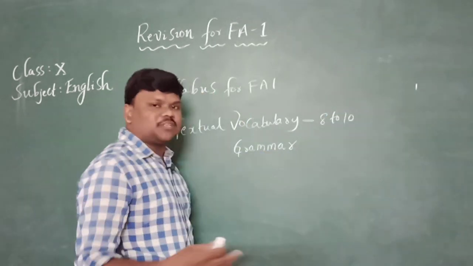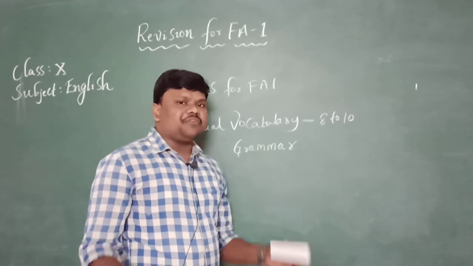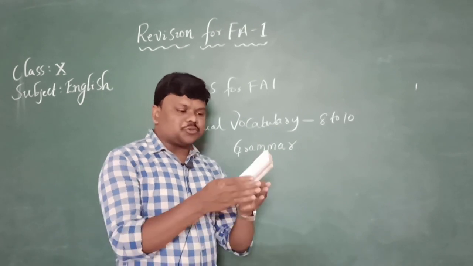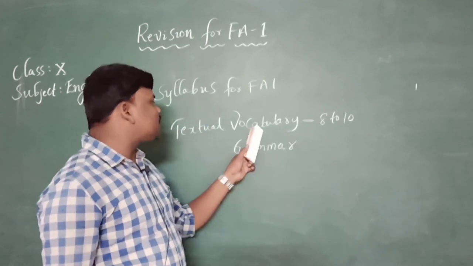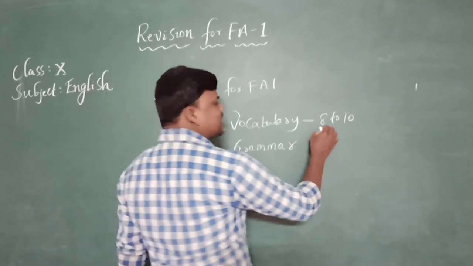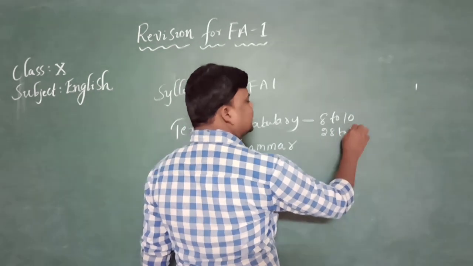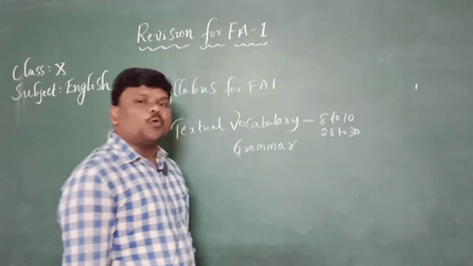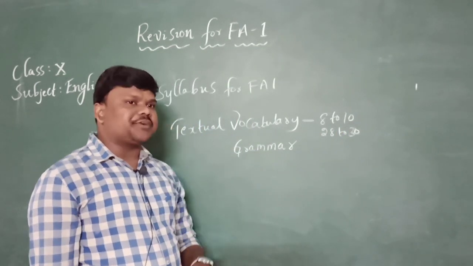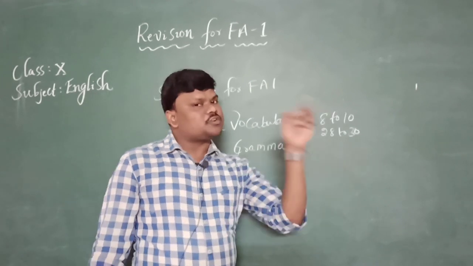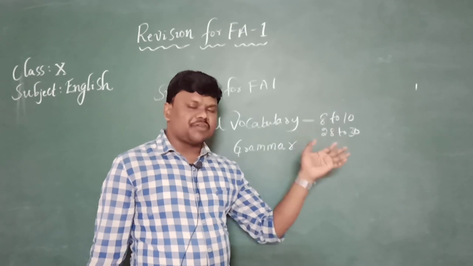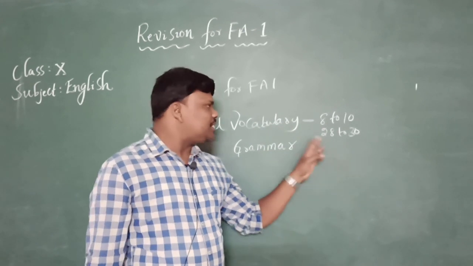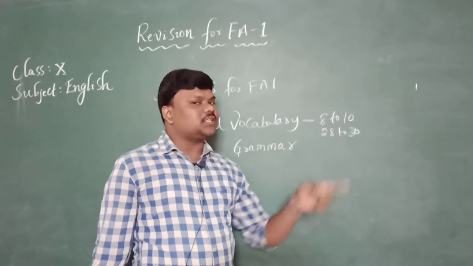If I give 8 words in the examination, you need to divide them into positive qualities and negative qualities. Also, on pages 28 to 30 there are one word substitutes, which are very important. We are going to test those one word substitutes in matching type. Don't worry, for vocabulary the answers will also be there in the question paper itself.